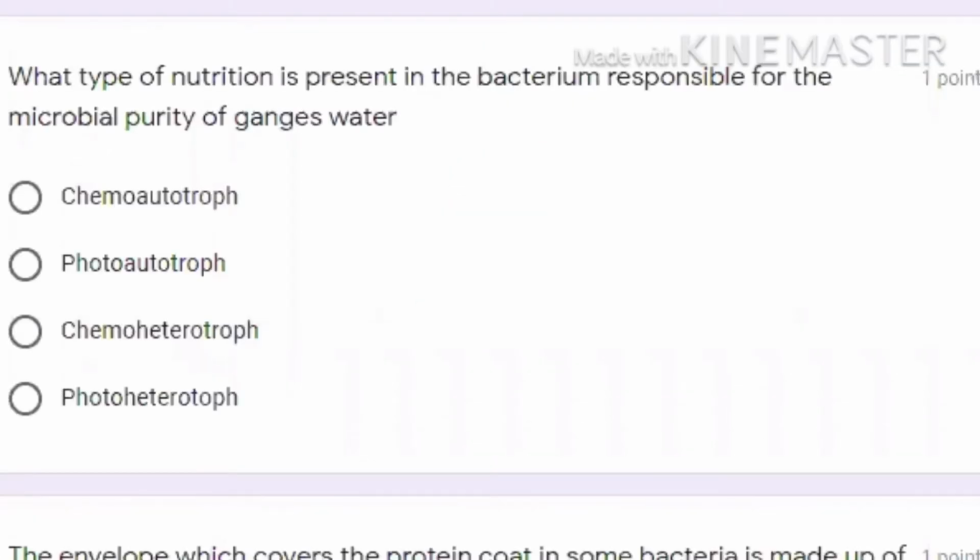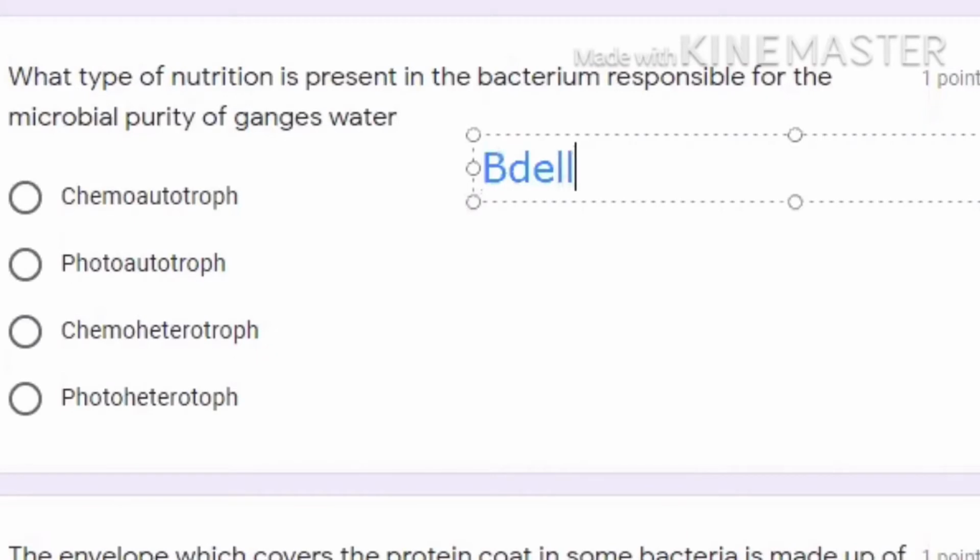So today we are going to solve a few questions on Monera. Now see, if they give you the question, what type of nutrition is present in bacteria which is responsible for microbial purity of Ganga water? Then first of all, see which bacteria is responsible for purity of the Ganga water. That is Vibrio bacteriovorus. Is it clear? So this bacteria is responsible for cleaning the Ganga water.